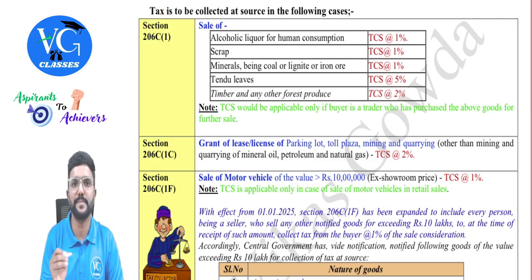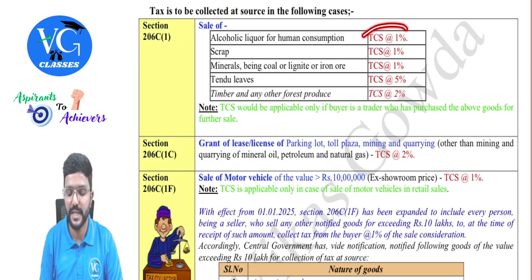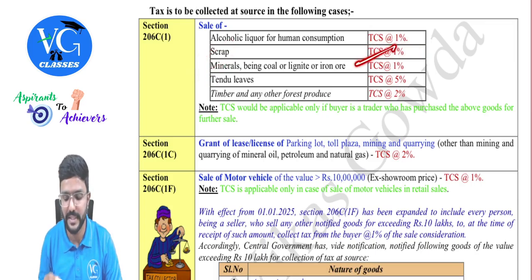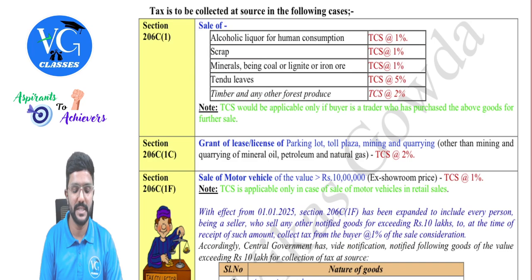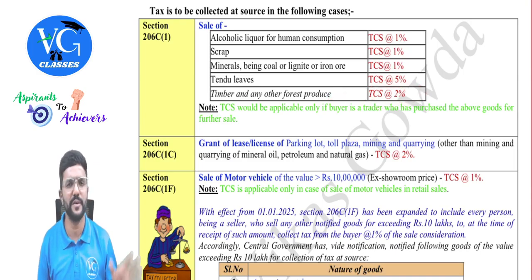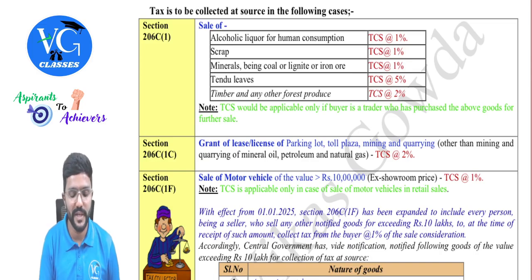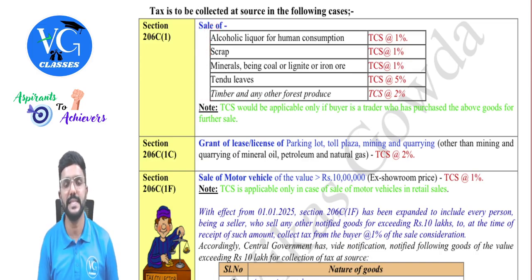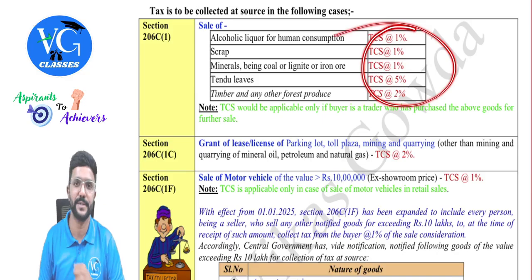Section 206C subsection 1 tells if there is a sale of alcoholic liquor for human consumption, TCS has to be collected at 1%, scrap 1%, minerals being coal or lignite or iron ore 1%. So for all this it is 1%. Whereas tendu leaves it is at 5%. Whereas here there is an amendment: timber or any other forest produce at 2%. So if there is sale of any of these items, TCS has to be collected by the seller from the buyer at the respective rates.